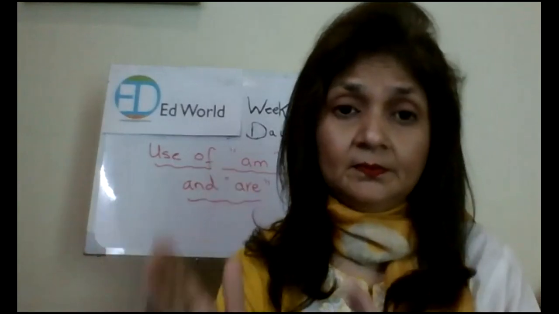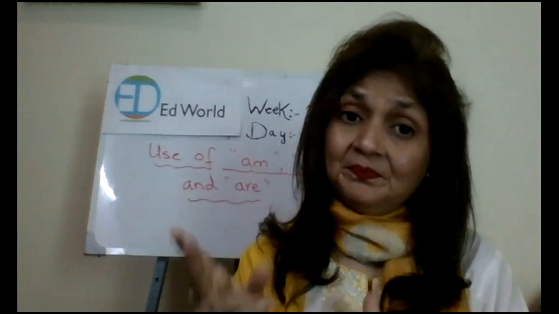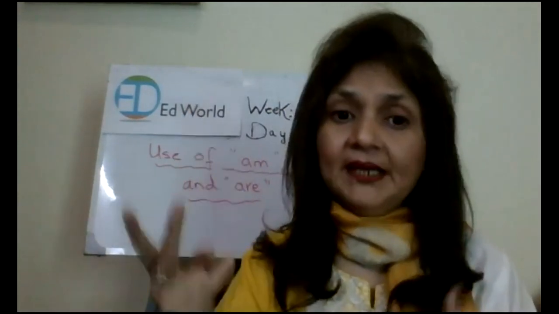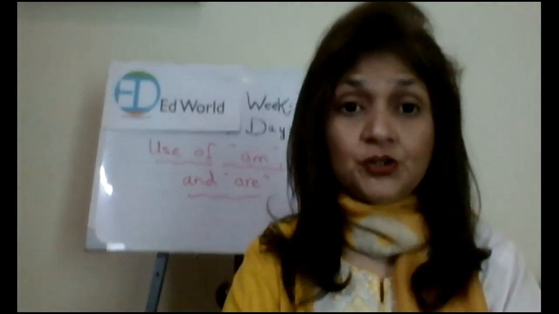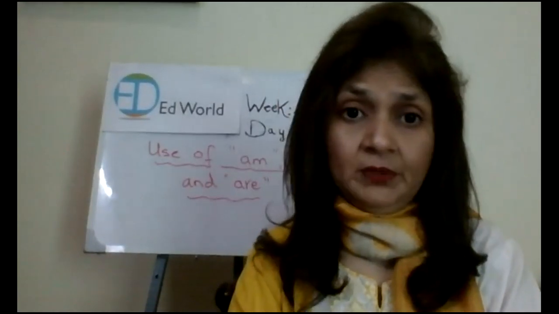He is jumping, she is talking. Now all these, jumping, playing, talking, they are what? Yes, they are the doing words.